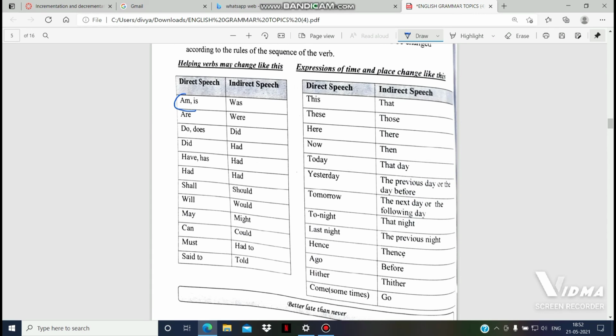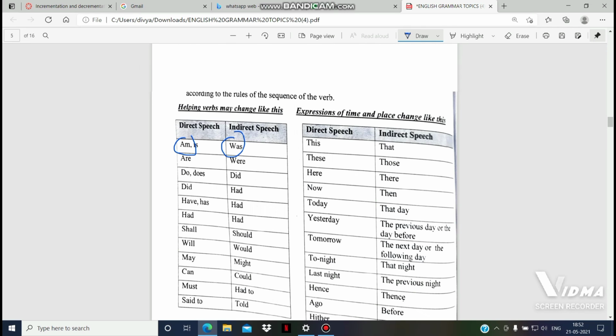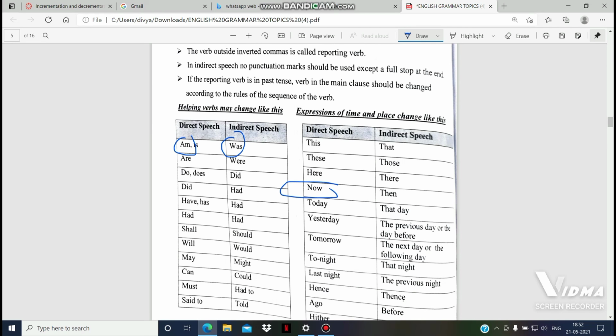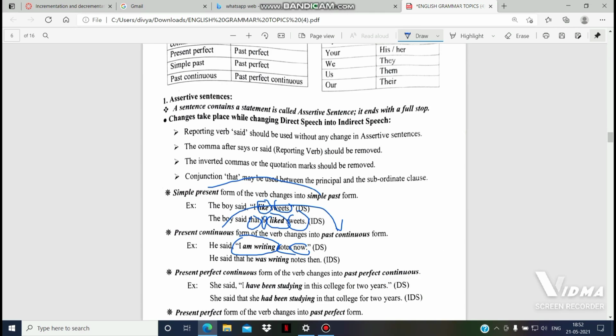Writing is written as it is, and notes only. Now becomes then in indirect speech. This is the way we have to write indirect speech. When the direct speech is in present continuous, we should write the indirect speech in past continuous.